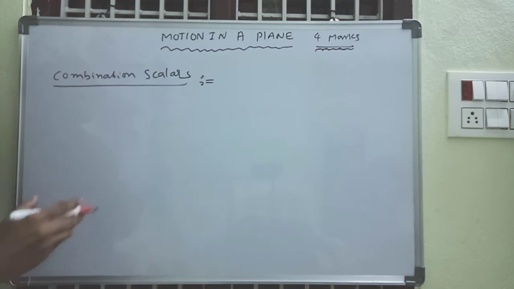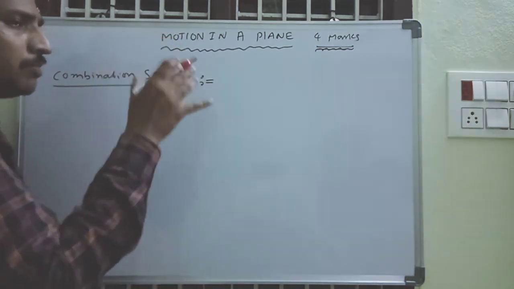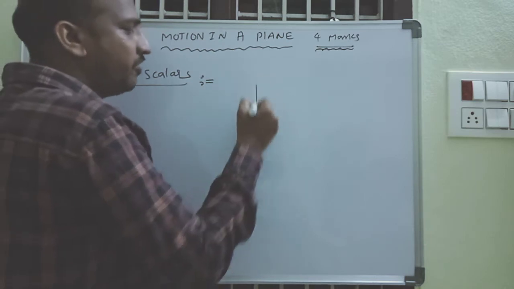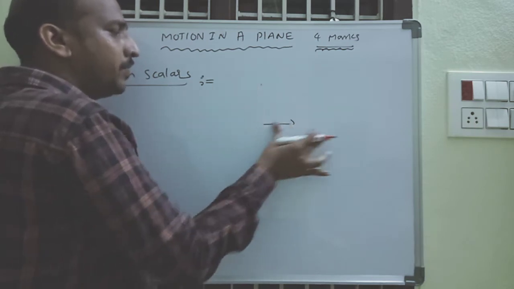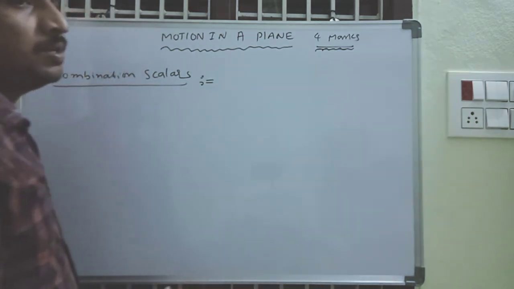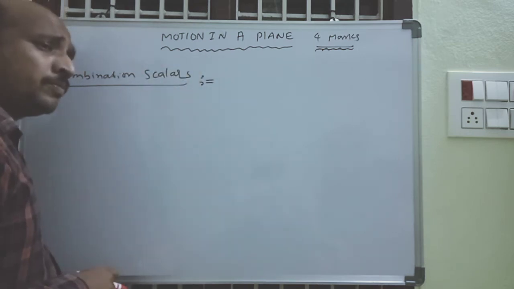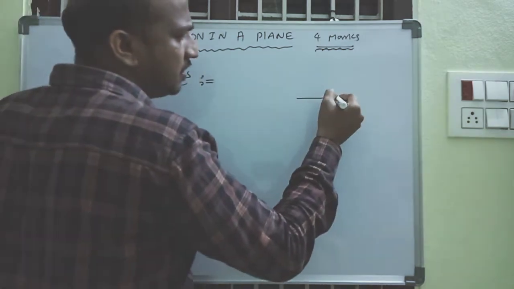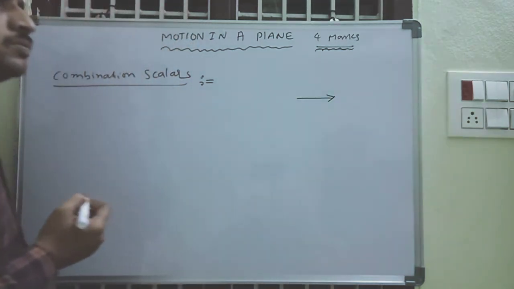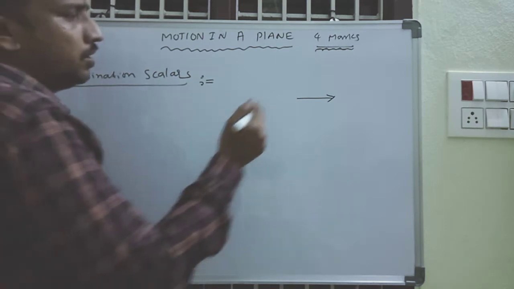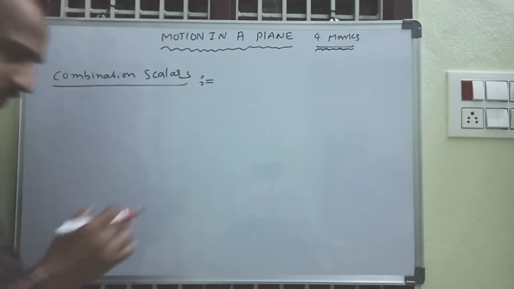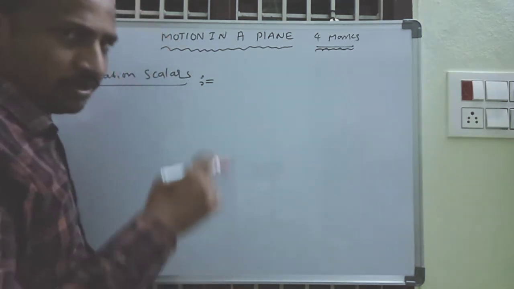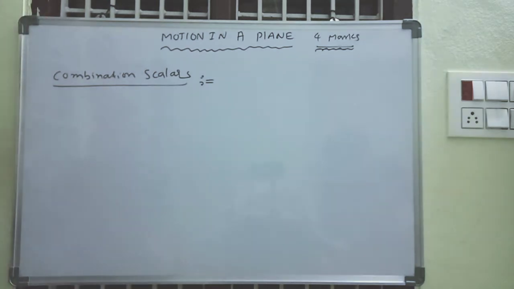In motion in a plane, the object has two different dimensions, so direction is important. But in a motion in a straight line, there is only a single direction, so there is no need to talk about vectors in detail, but here this is important. That's why first of all we have to discuss what is scalar quantity and what is vector quantity. Now we go with combination of scalars.